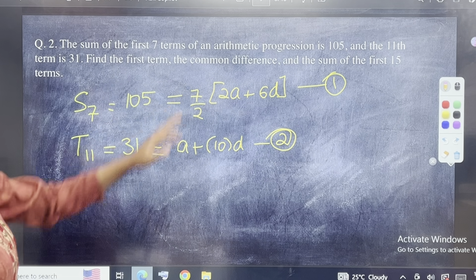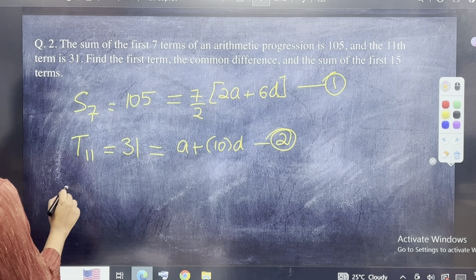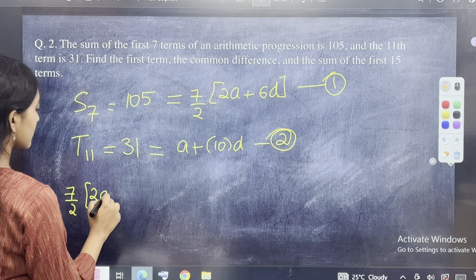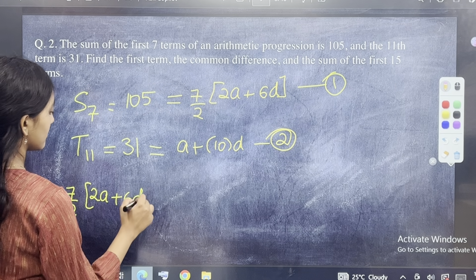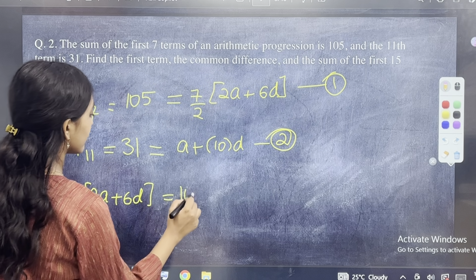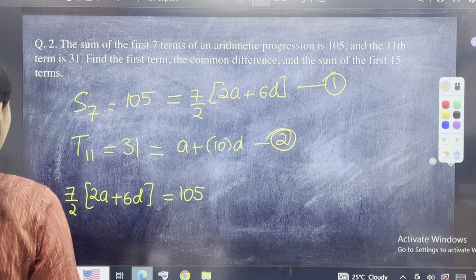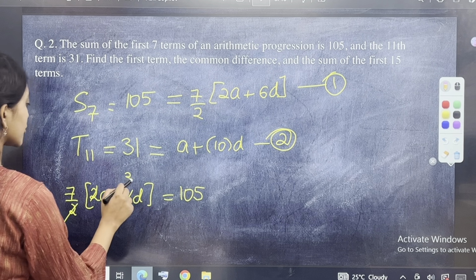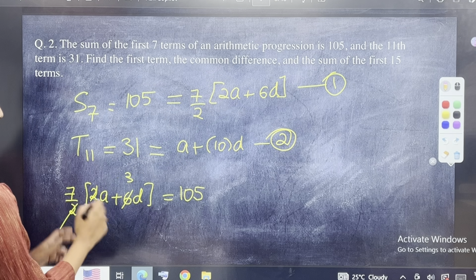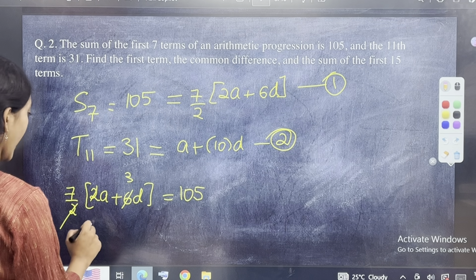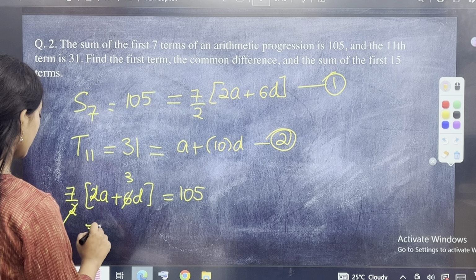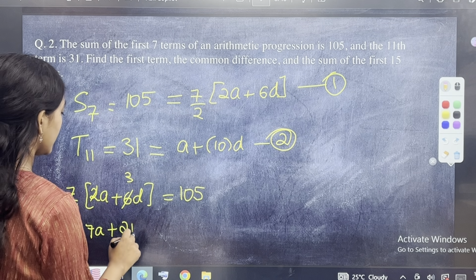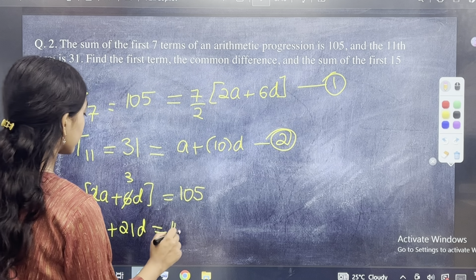You have your equation number 1, equation number 2. I will try to simplify the first equation first. 7 by 2 into 2a plus 6d is equal to 105. Right? So here the 2 will cancel and with the 2, 3 will cancel. Always when it's inside the bracket, you have to cancel with both. So you have basically 7a plus 7 3s are 21d, which is equal to 105.